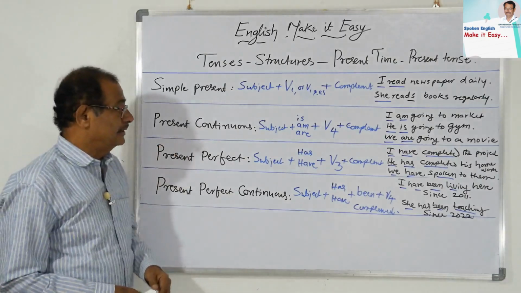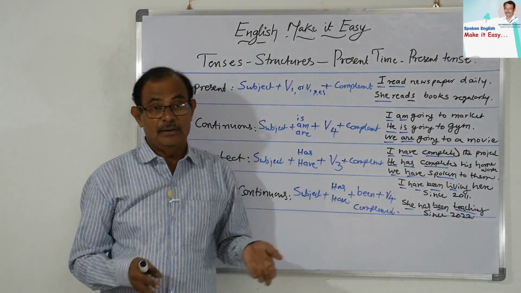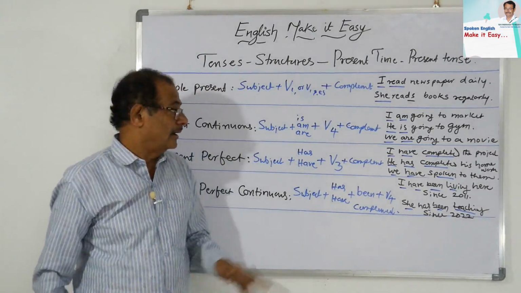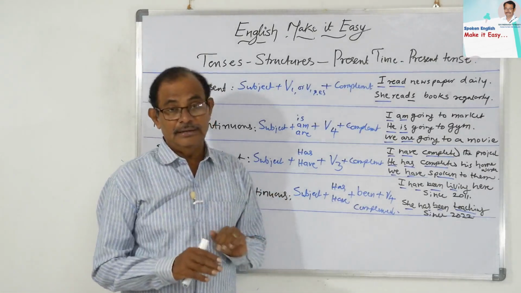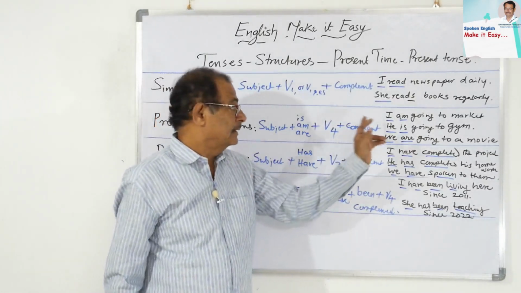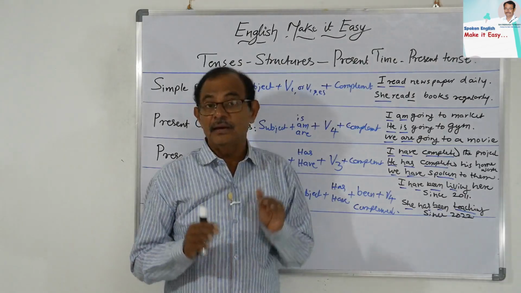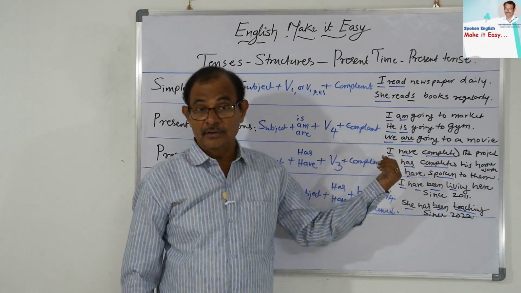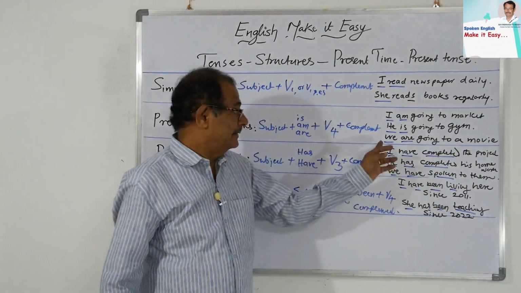Next, present continuous: subject plus, I told you, it always takes an auxiliary of the be family, is, am, are. Since it is present, it takes definitely is, am and are, plus V4. The continuous or progressive form should definitely conjugate with V4 only, plus complement. See here, I am going to market now. The present continuous represents the action which is going on at present. He is going. He is a singular subject, that's why it took is. He is going to gym. Next, we are going. We is a plural subject, it took are.